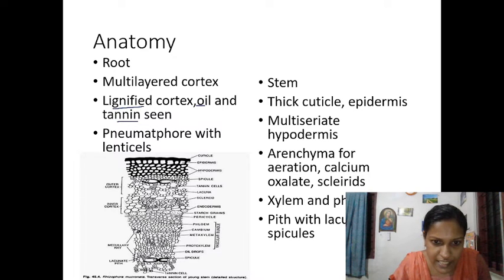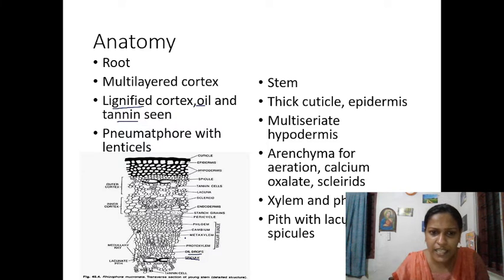See the tannin cells, see the lacunae, see the phloem, cambium, metaxylem, protoxylem, oil drops, spicules are seen there. Okay, oil drops are there. And metaxylem and protoxylem, then you have cambium and you have phloem there. As usual, vascular bundles are there.